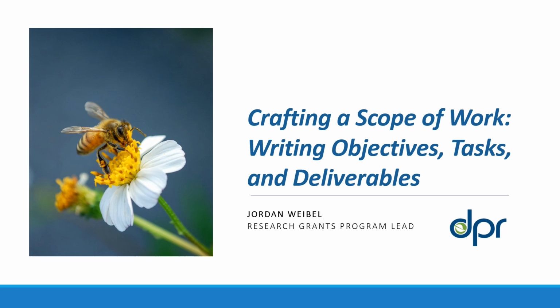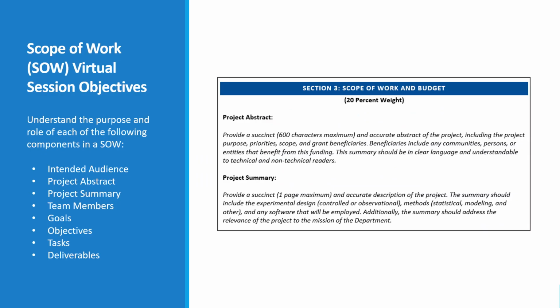Today we will be discussing crafting a scope of work, including writing objectives, tasks, and deliverables. Today's session objectives include understanding the purpose and role of each of the following components of the scope of work. These are the intended audience, the project abstract and project summary sections, the team members, the project's goals, and the subsidiary objectives, tasks, and deliverables.